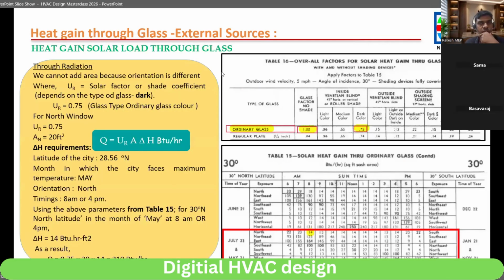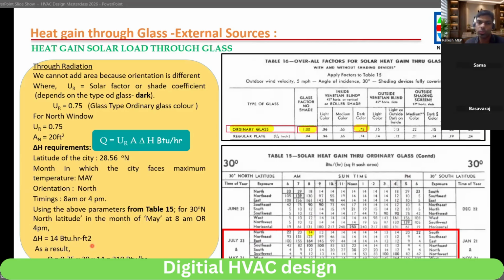The same thing is mentioned here: latitude, and the month in which the city faces maximum temperature. May 21st to July 23rd is the maximum temperature which India faces. Based on that, orientation is north. So we will see this orientation north, and our window was north. We will take this north and time 8 a.m. or 4 p.m. Both are 14. So del H is 14. Clear? Any doubt till now?